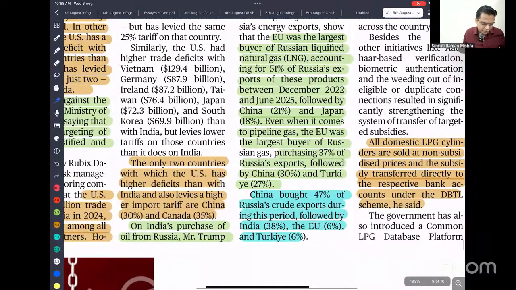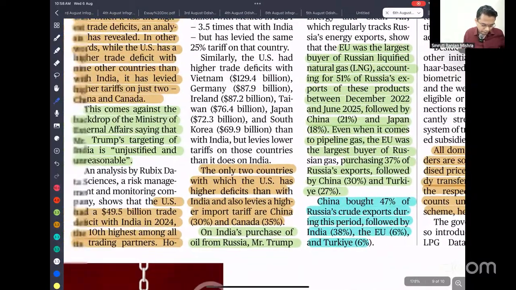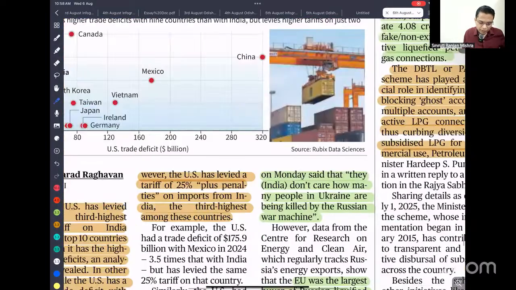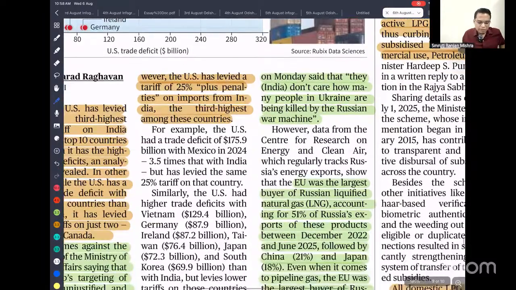So you can see here India's purchase of oil from Russia. Donald Trump on Monday said that India is not caring about how many people are killed in Ukraine. They are simply buying Russian oil to profit and funding the war machinery in Russia.